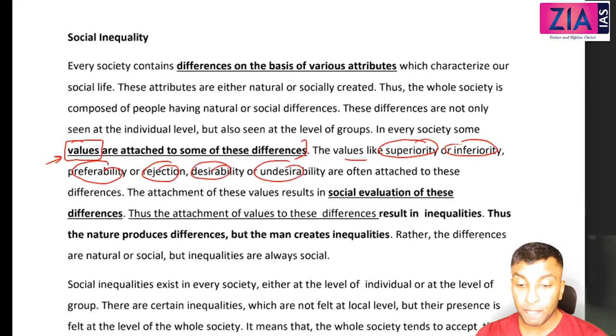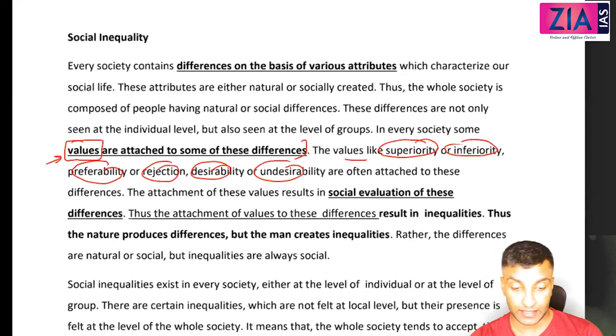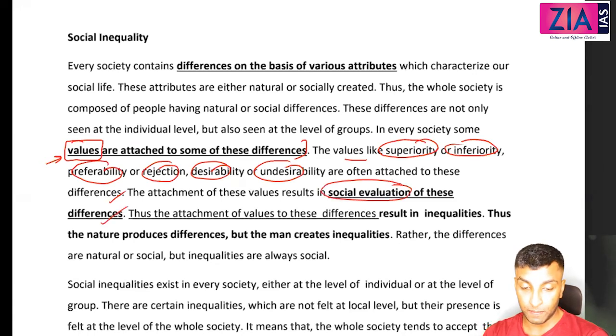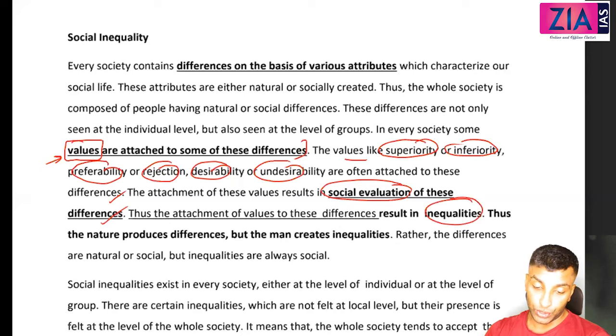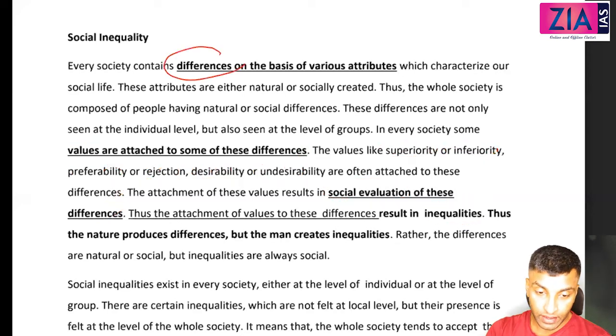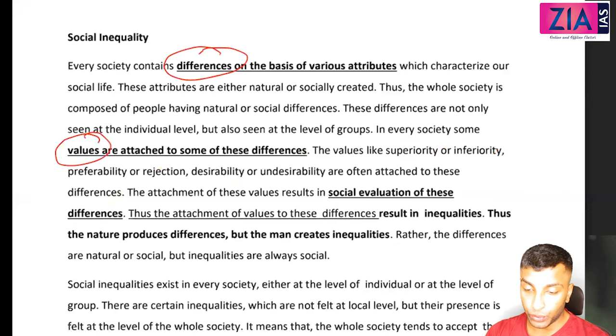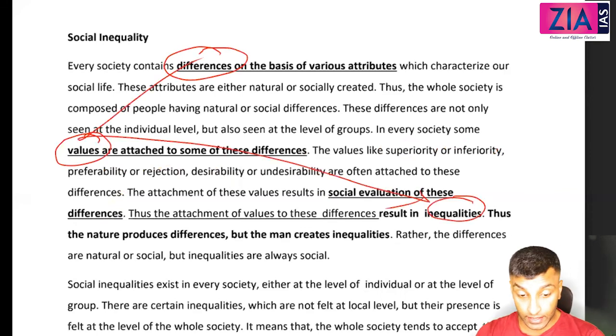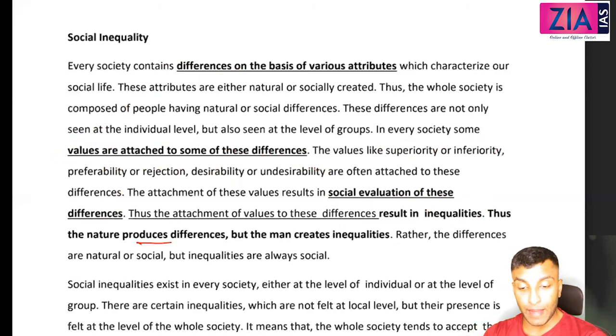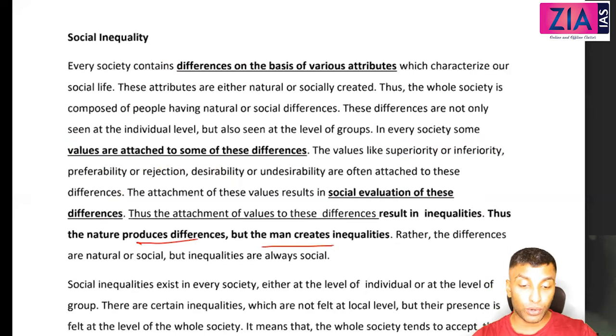Desirability, undesirability are often attached to these differences. The attachment of these values results in what? Social evaluation of these differences. Thus, the attachment of values to these differences will result in inequality. So, I hope this is clear. Difference, when values are there, will result in inequality. So this is the connection which you need to remember. Thus, nature produces differences, but man creates inequality. I hope this is clear to you, right? The differences are natural or social, but inequalities are always social.